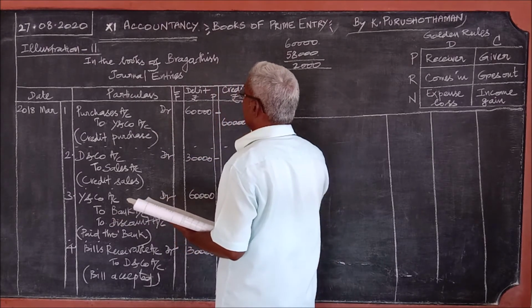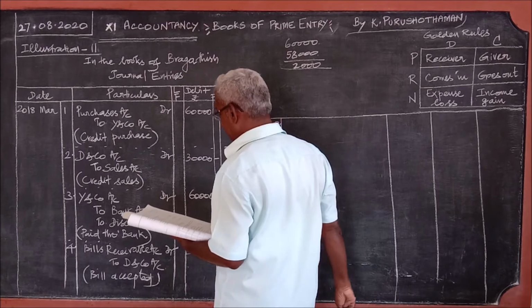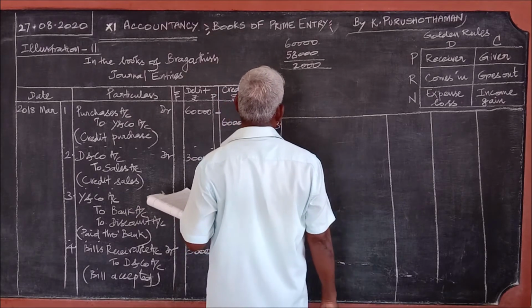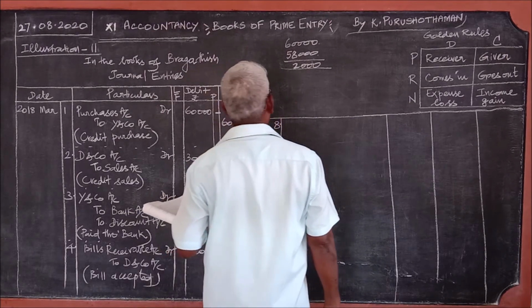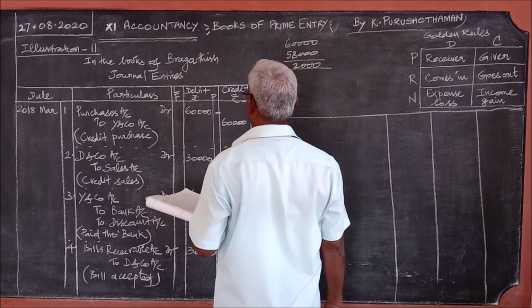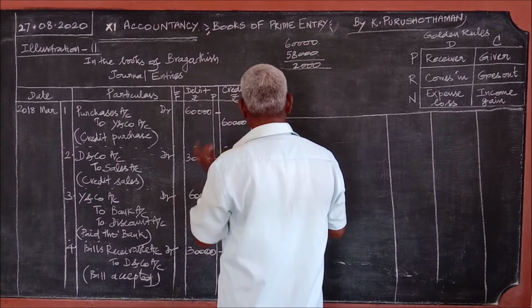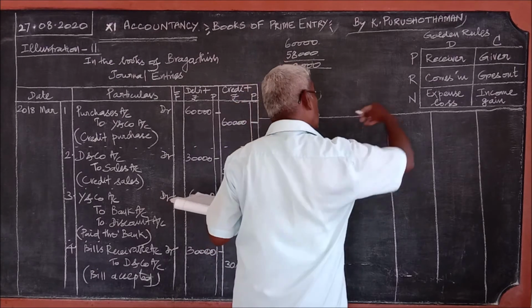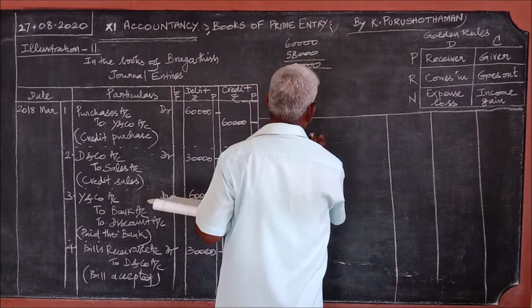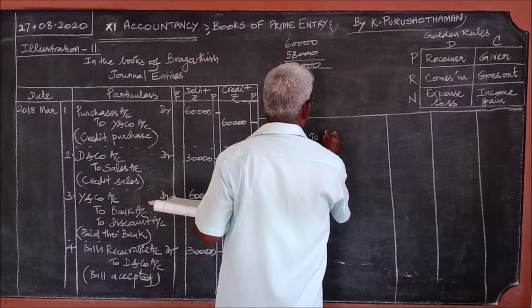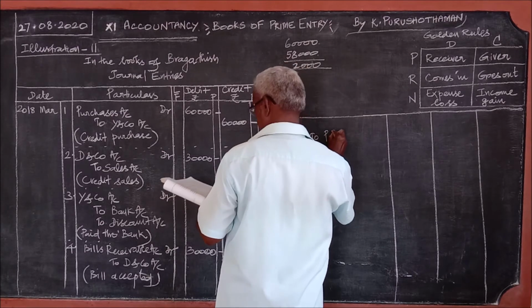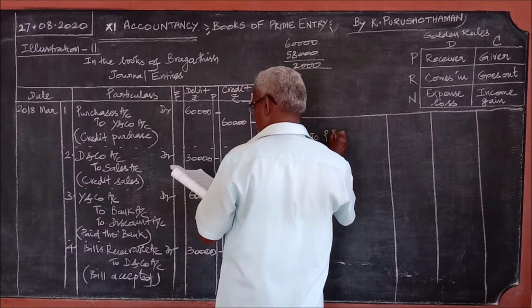Now they are returned. So what is returned? Purchases are returned. When the purchased goods are returned, the goods go out. So, to purchases return account.